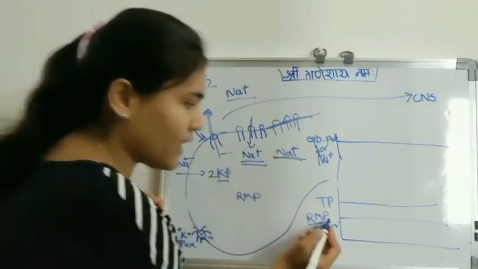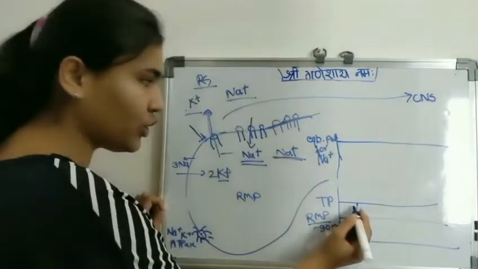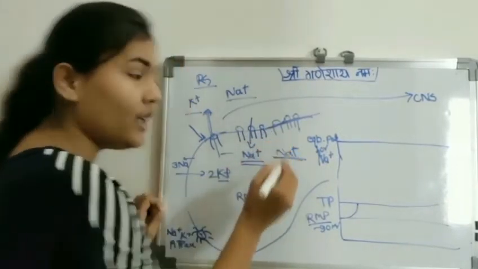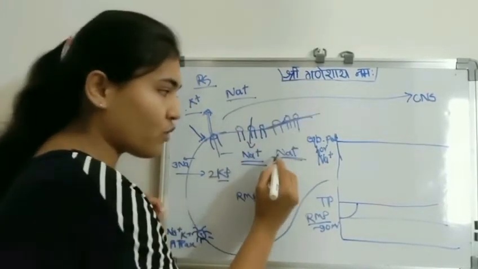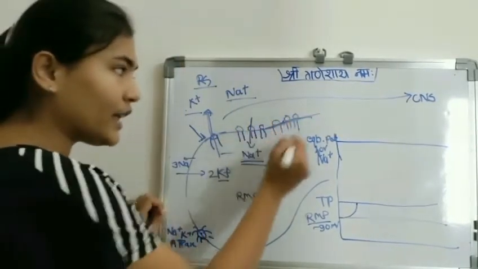This sodium brings the resting membrane potential to threshold potential. At threshold potential, there is activation of the voltage gated sodium channel, through which a massive influx of sodium occurs through the activated gate of the voltage gated sodium channel.